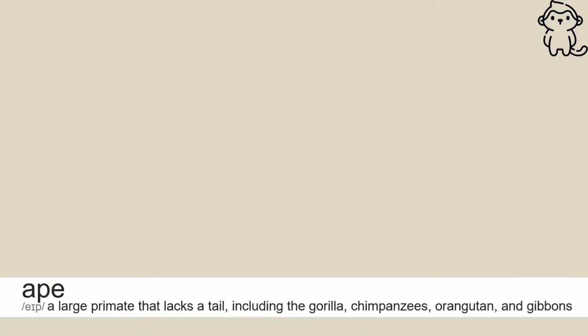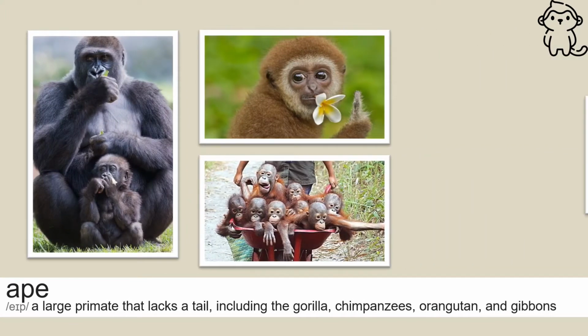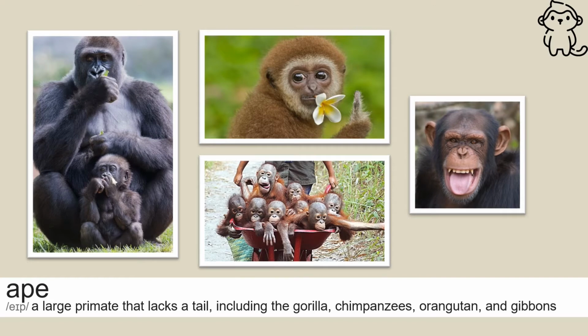Hi there! Today, we are going to learn about apes. Generally, an ape is a large primate that lacks a tail, and it includes the gorilla, chimpanzees, orangutan, and gibbons. Let's learn some famous apes around the world.